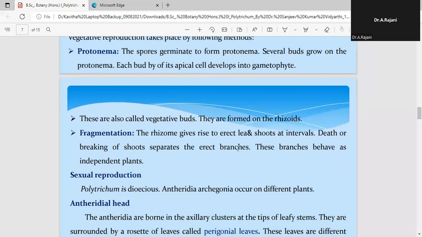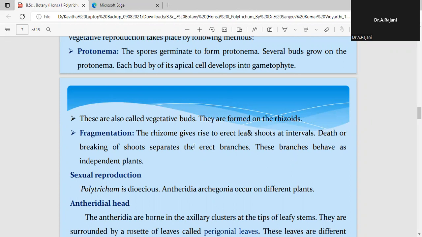Now, when we go into fragmentation, as we know, when any part of the plant is detached from the plant body, and if the detached part has the capacity to show meristematic activity or to behave like an independent plant, then we call it a fragment, and that process is called fragmentation.